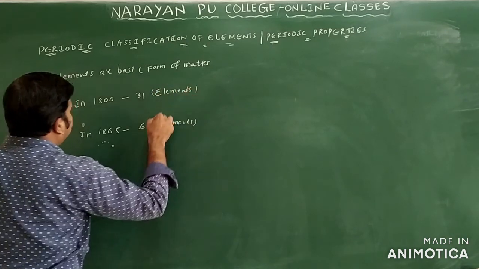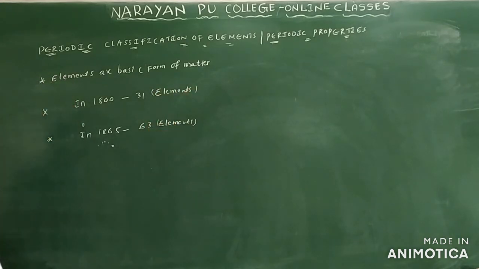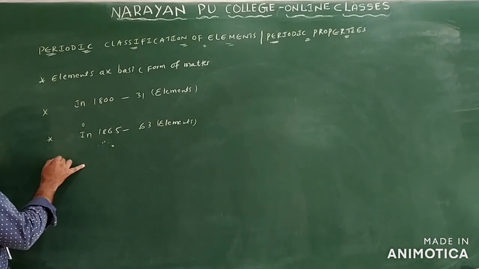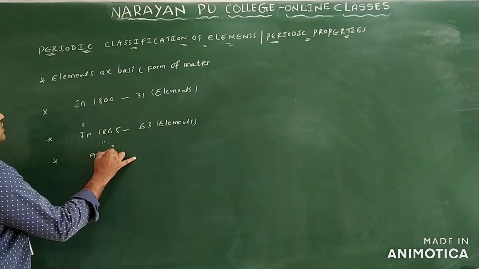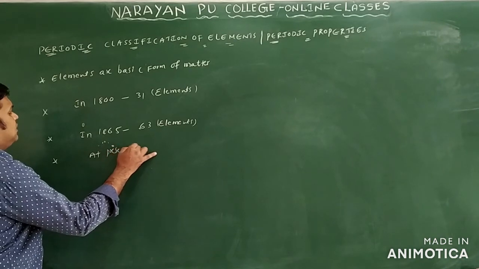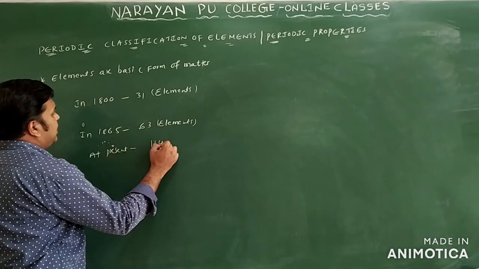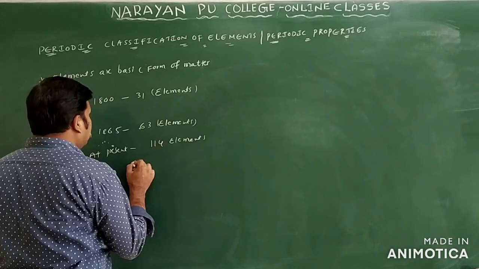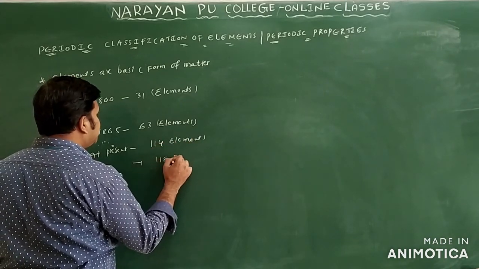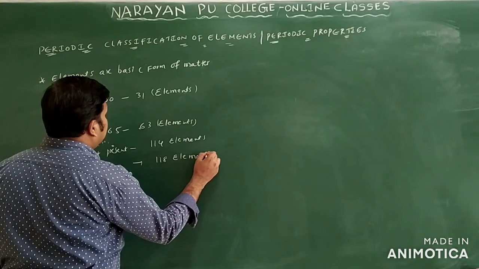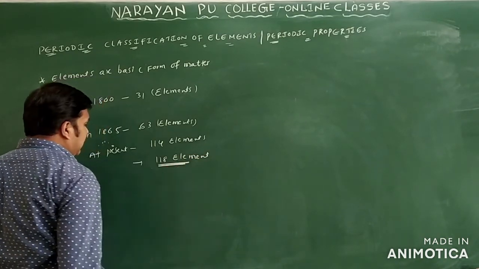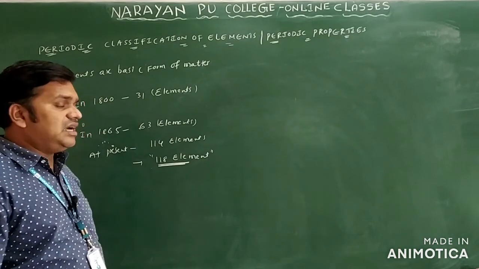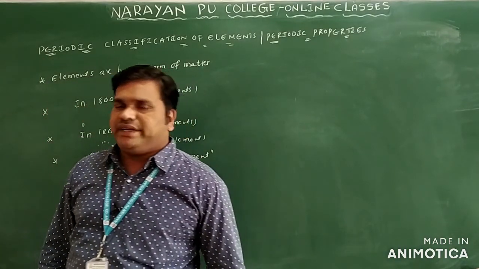Then the number is about double at present. At present, maybe they thought that 114 elements are there in the periodic table only. But recently the number has changed to how much here? 118 elements only. Recently some of the man-made elements were introduced in the periodic table only.